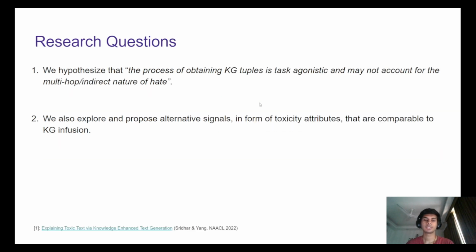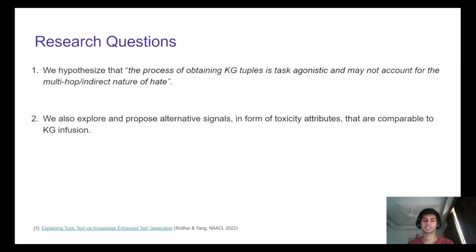We try to answer two main research questions in our work. First is how relevant is the quality of the knowledge tuples. Intuitively speaking, the score should hurt if the quality is changed from most relevant to least or random sampling. We also hypothesize that the process of obtaining knowledge graph tuples is task agnostic and may not account for the multi-hop and indirect nature of it.